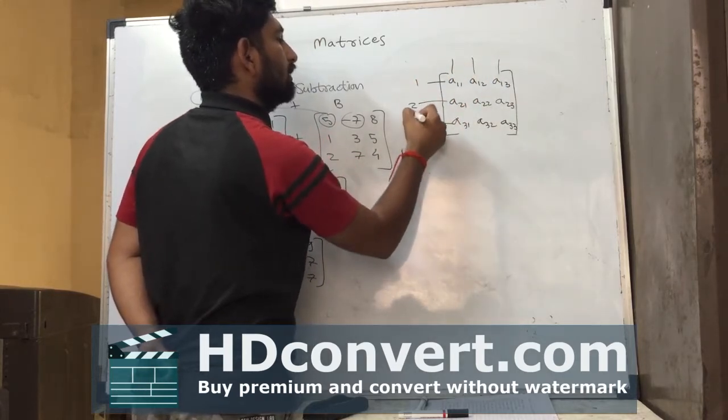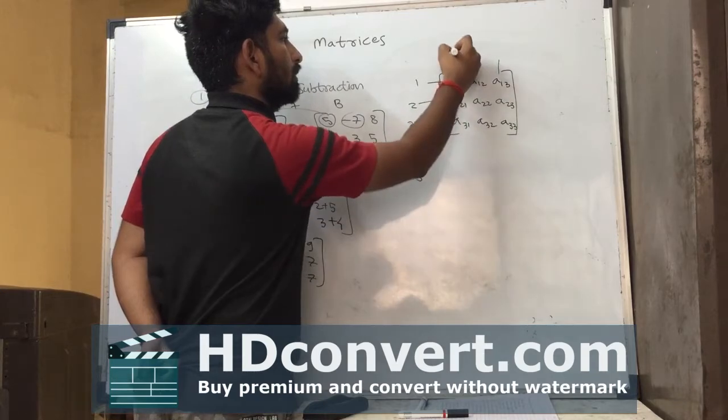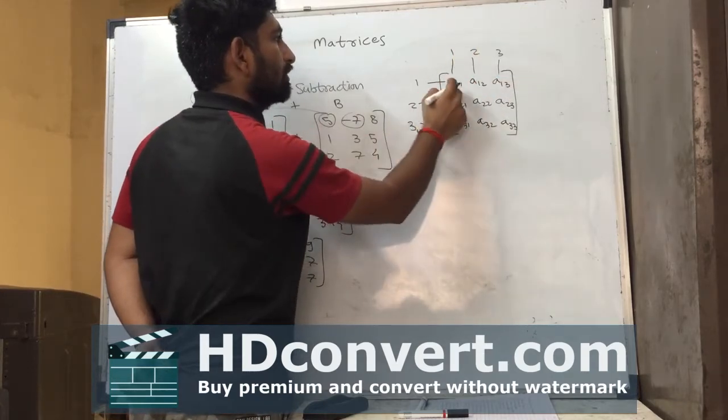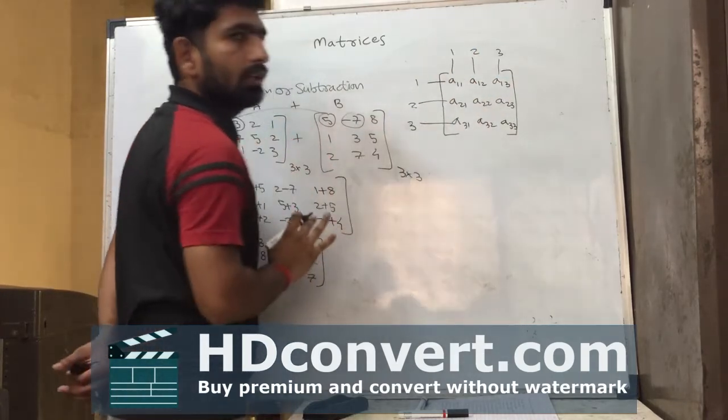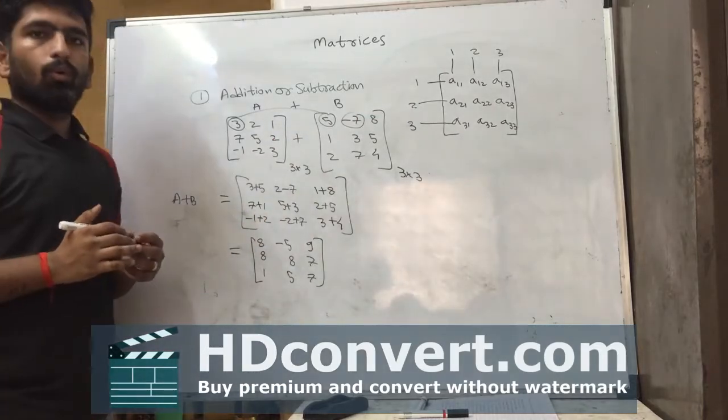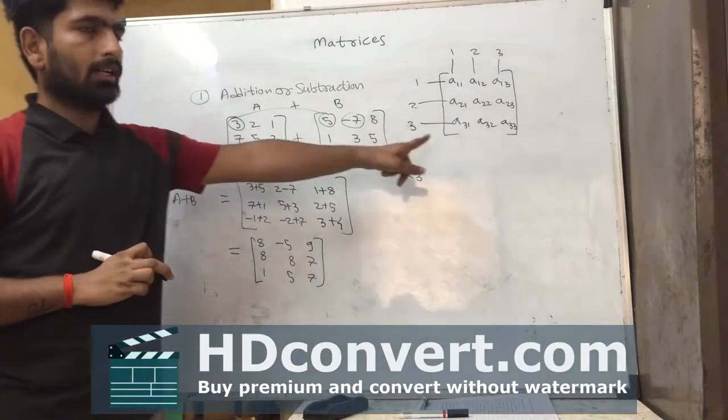1 2 3, first row, first column, second row, first column. These are the position representations of the matrices.